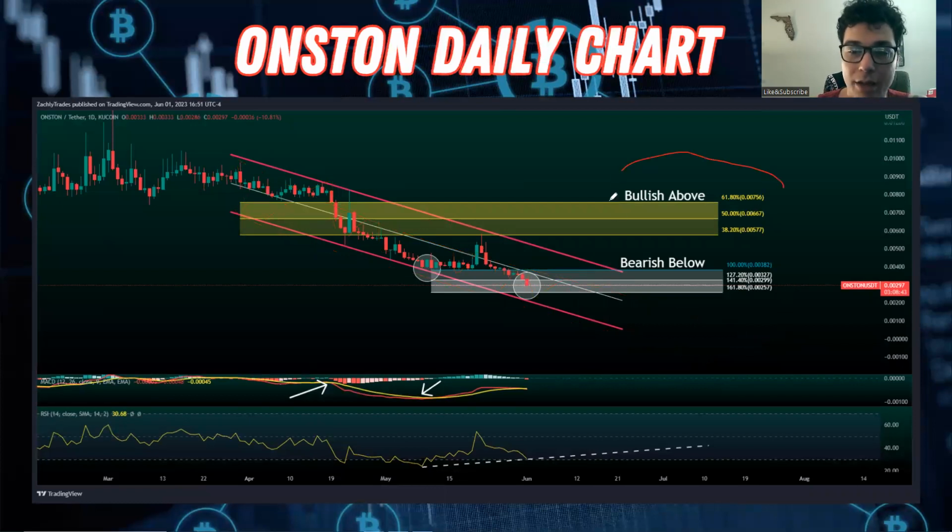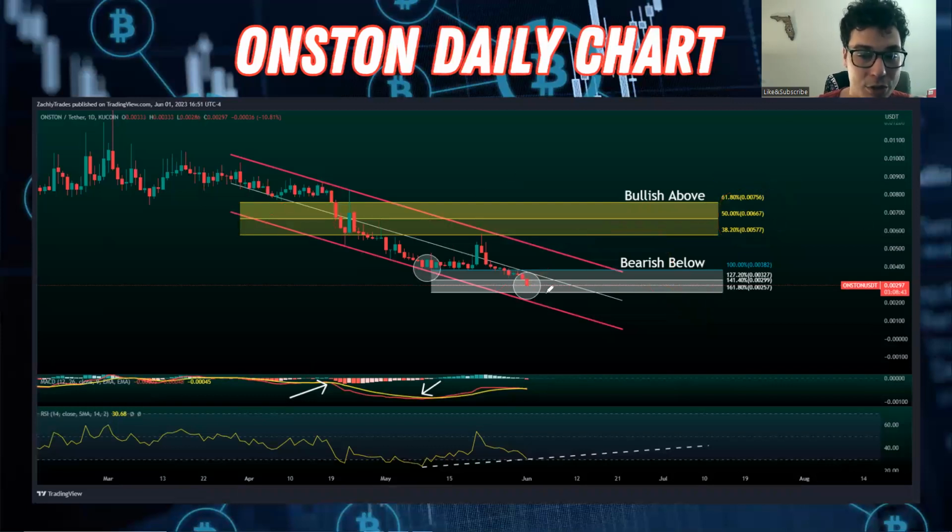Now, there's a couple levels in particular that we really need to break out above if we want to be bullish. If we get a false breakout, that's something that could happen. That would happen if we break out of this bearish channel and get rejected at these 3 levels. That's going to be a bearish signal and indicate that we're going to come back down and retest some of our previous lows, if not even create new lows. So you do need to be cautious around these 3 levels. We'll break those down in a second and why those are so important.